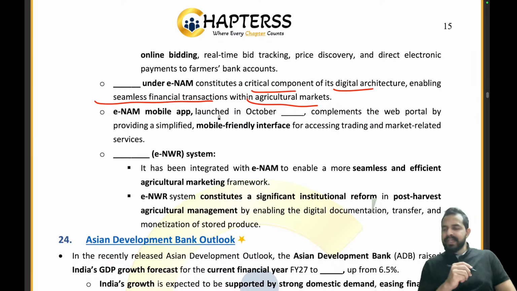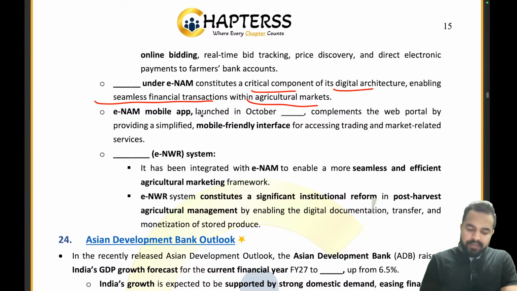So what exactly is the right answer here? It is the e-payment system. It constitutes a critical component of its digital architecture, enabling seamless financial transactions within the agricultural markets. The ENAM portal.